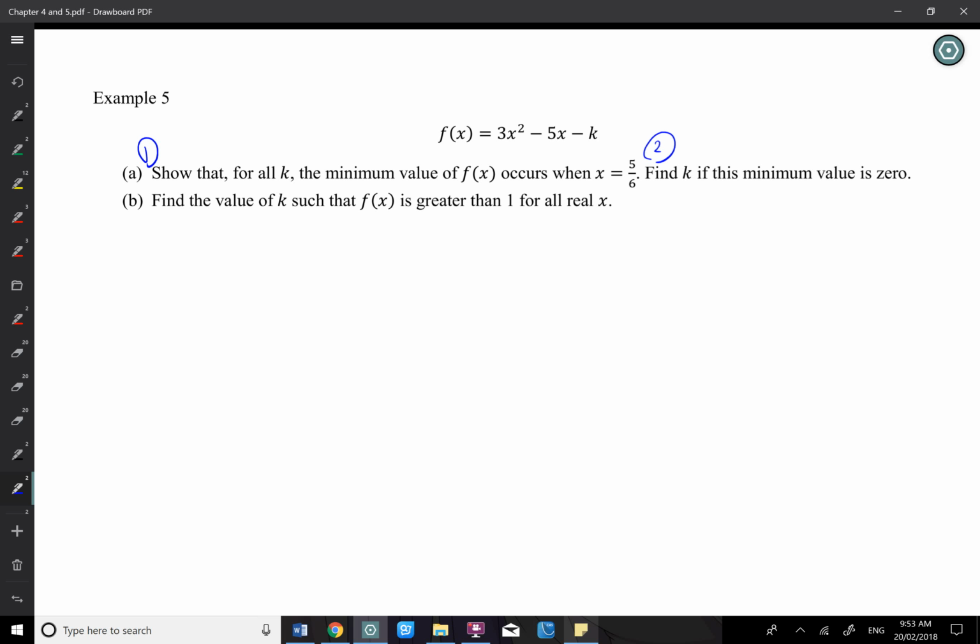When we talk about the minimum or maximum for a quadratic, what is it really asking? What do we need to think about? Where to start if we talk about the maximum or the minimum for a quadratic? Which point does it refer to? Turning point. Okay. How can we find the turning point for this function? How can we find that?